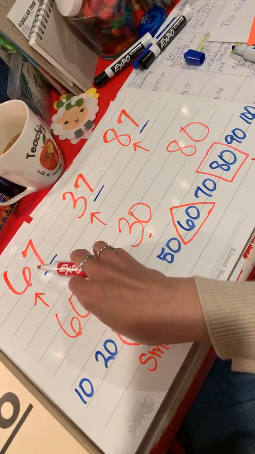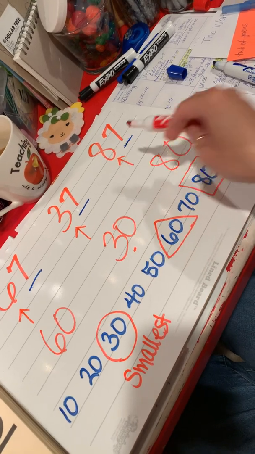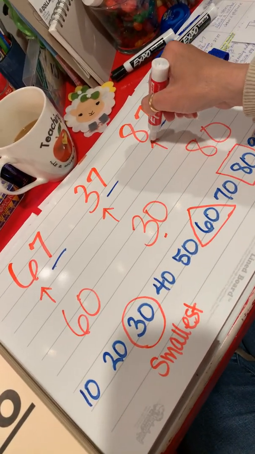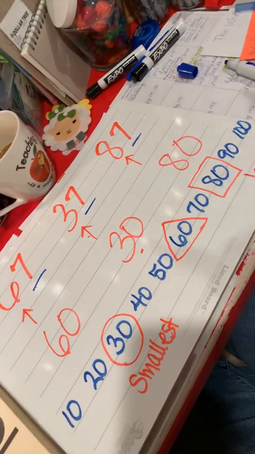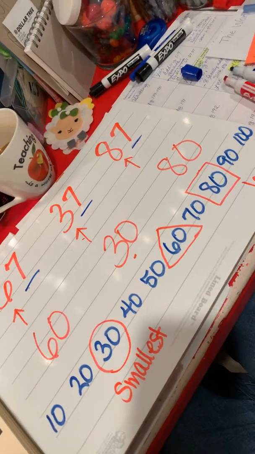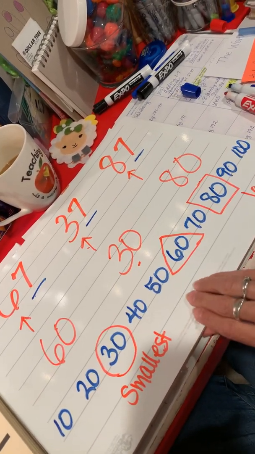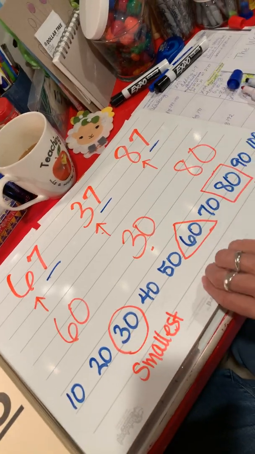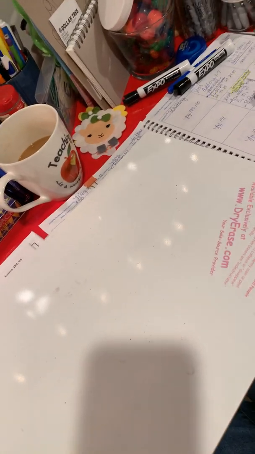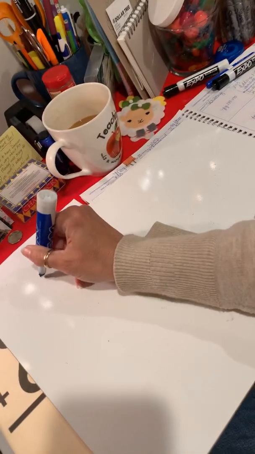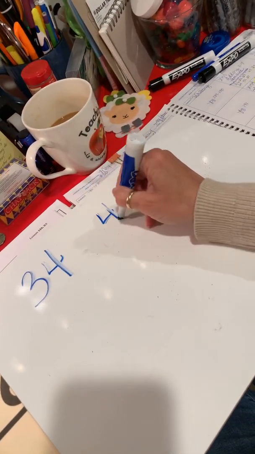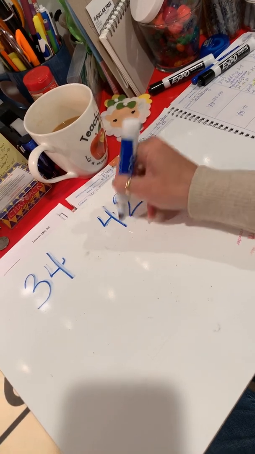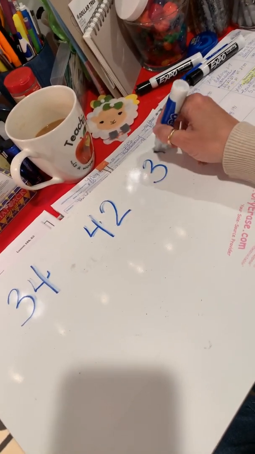So when I look at the numbers 67, 37, 87, that time I need to look at the tens place, because look, the ones are all 7s. Ooh, did that make your brain hurt a little bit? Those of you that love numbers and playing with that, this is a fun game for you. Let's turn this over. I have one more. If it's too hard for you, get your pencil and practice writing some numbers so you can see the patterns. Play with the numbers today with mommy and daddy and have them ask you questions.